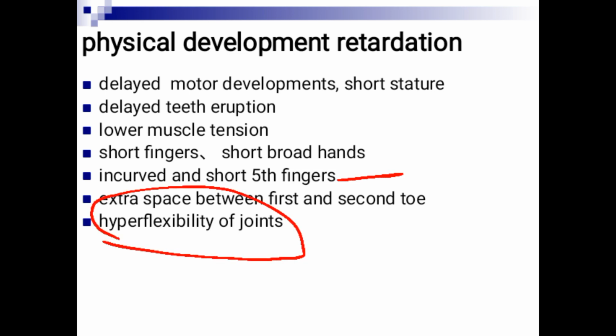This hyperflexibility of joints is not specific to Down syndrome. There are other syndromes that cause hyperflexibility of the joints, for example Ehlers-Danlos syndrome and Marfan syndrome. Ehlers-Danlos syndrome involves mutation in genes like COL5A gene, COL4A gene. So it deals with collagen synthesis. While Marfan syndrome is a mutation in the gene that synthesizes fibrillin, right? Fibrillin. So that is it.